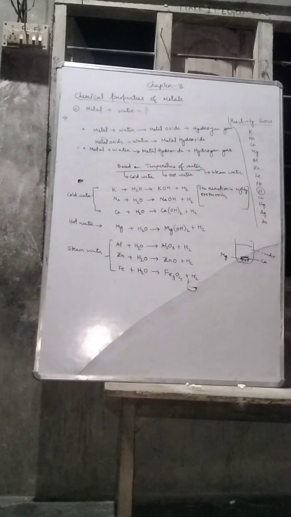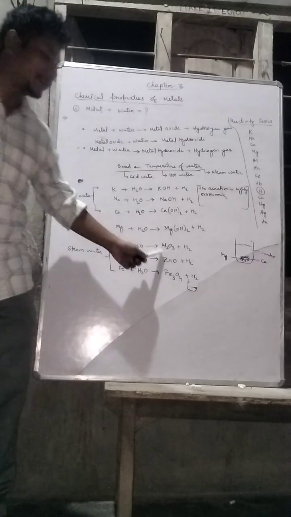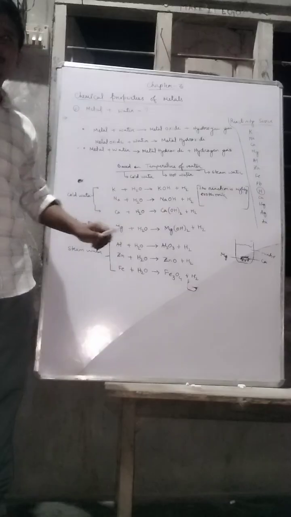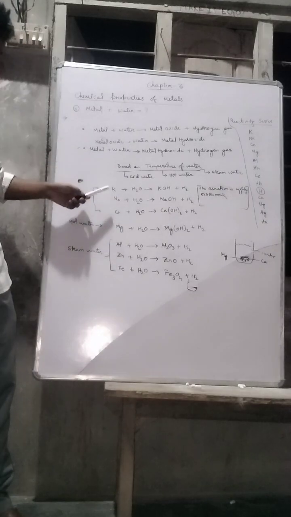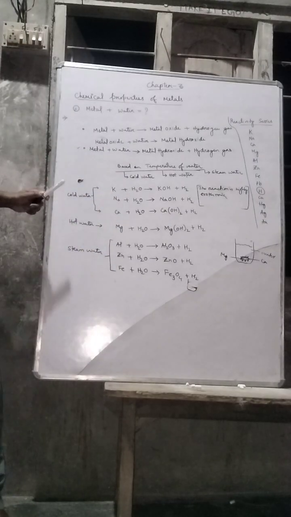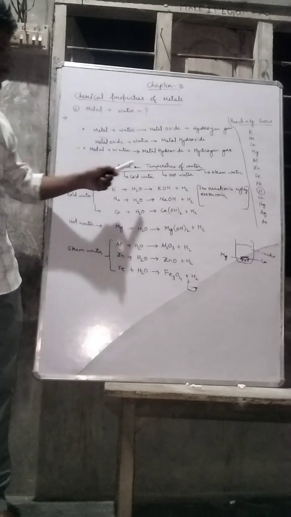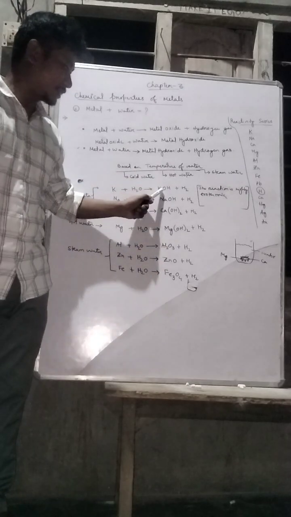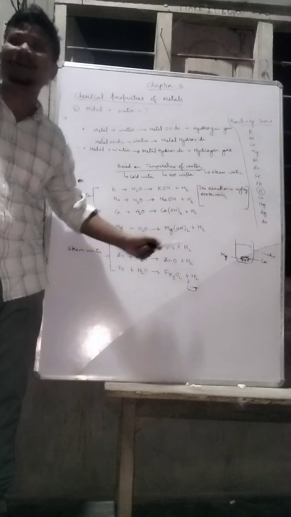So that means those metals which react with the steam only form metal oxide, not metal hydroxide. But other metals which react with the cold water as well as hot water form what? Metal hydroxide. They are potassium hydroxide, sodium hydroxide, calcium hydroxide, magnesium hydroxide.